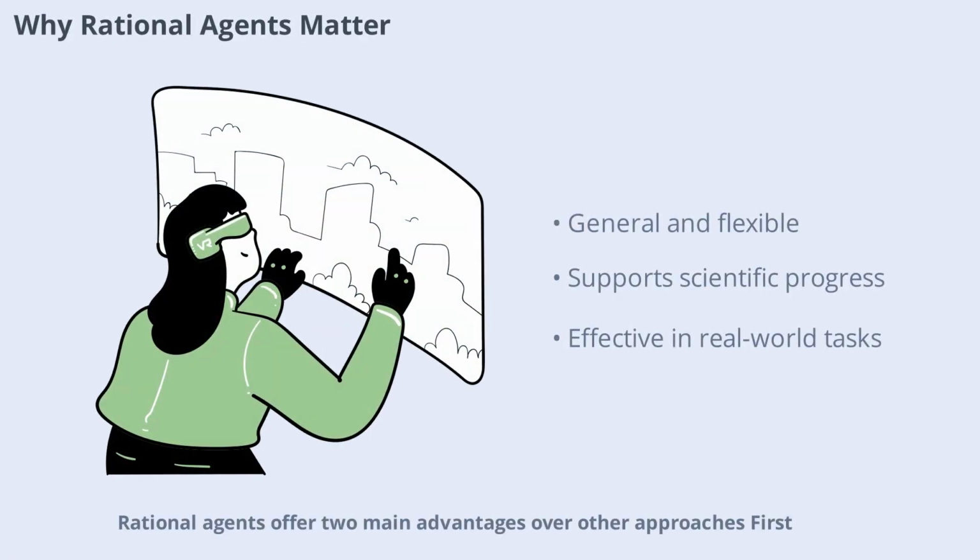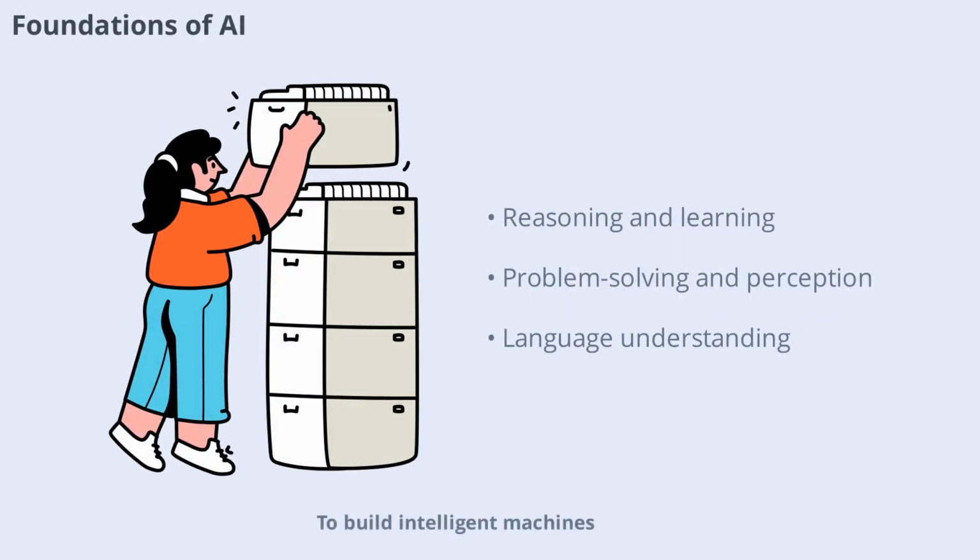Rational agents offer two main advantages over other approaches. First, they're more general. Correct inference is just one way to achieve rationality, but not the only one. Second, this approach is more amenable to scientific development, making it easier to measure and improve AI systems. By focusing on rational agents, researchers can build systems that are flexible, adaptable, and effective in a wide range of real-world situations.